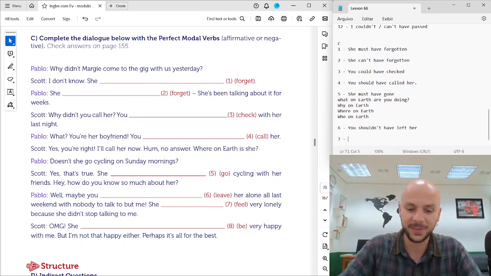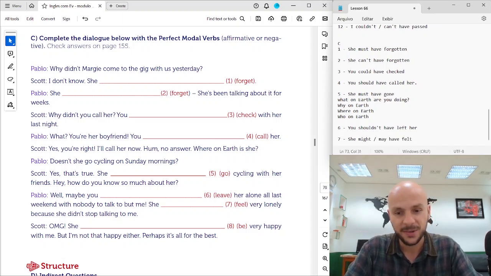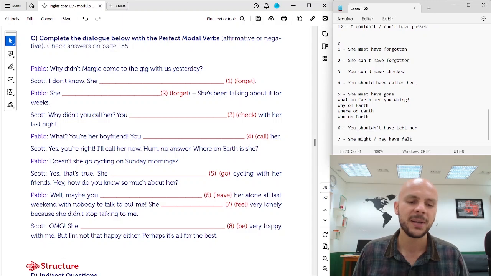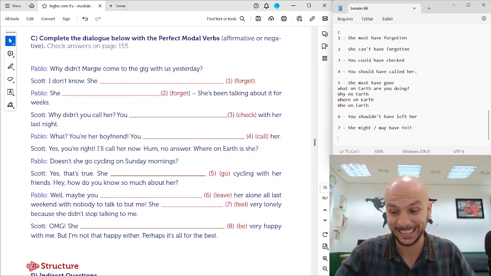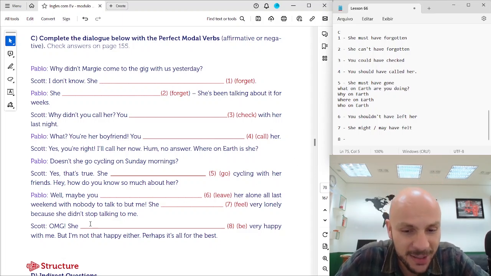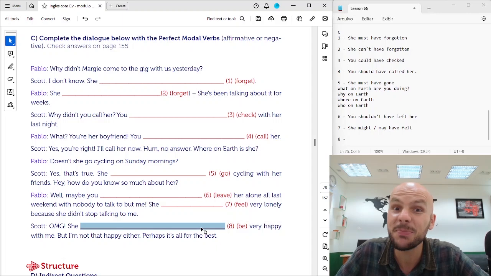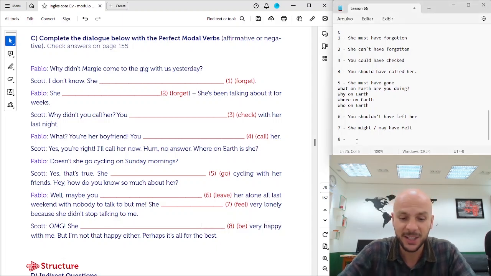She might or may have felt very lonely because she didn't stop talking to me. Ay, ay, ay. Oh my God. That's an exception. This sentence here is in the present. Oh my God.